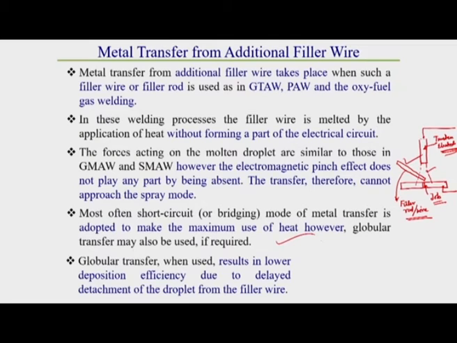So the short circuiting mode of metal transfer is adopted to make maximum use of heat, so that we can use the maximum amount of heat. That is why, in the case of filler wire metal transfer, instead of globular transfer, the short circuiting or bridging mode of metal transfer is preferable. That is more efficient than globular metal transfer.